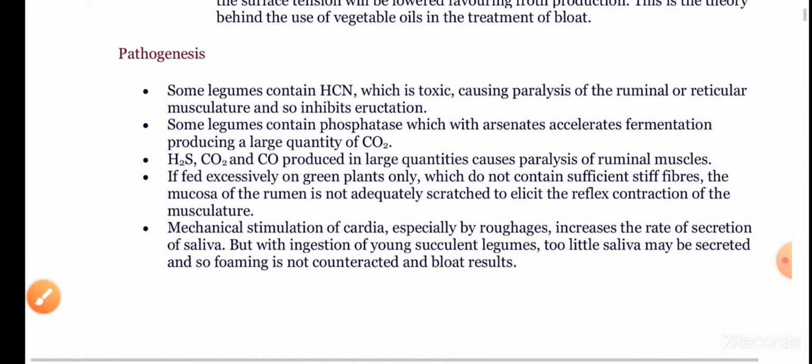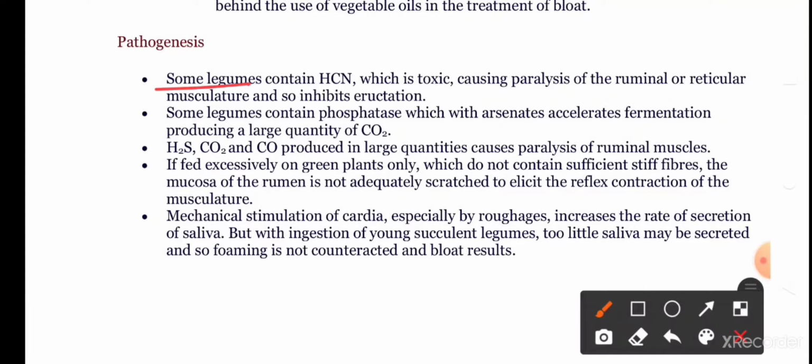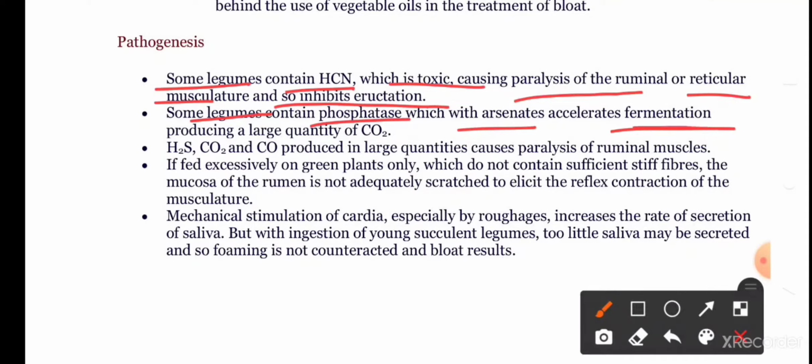Now let us come to the pathogenesis. Some legumes contain hydrogen cyanide, which is toxic and causes paralysis of the ruminal and reticular musculature, so it inhibits the process of eructation. And some legumes contain phosphatase, which is an enzyme. With the help of arsenate, it accelerates the process of fermentation, leading to the production of a large quantity of carbon dioxide. The gases like H2S, carbon dioxide, carbon monoxide, which are produced in large quantity, again cause paralysis of the ruminal muscles. The paralysis of the ruminal muscles ultimately leads to loss of contraction by the muscles, and thereby the gases produced in the rumen are unable to escape and are trapped in the rumen, leading to the bloat condition.